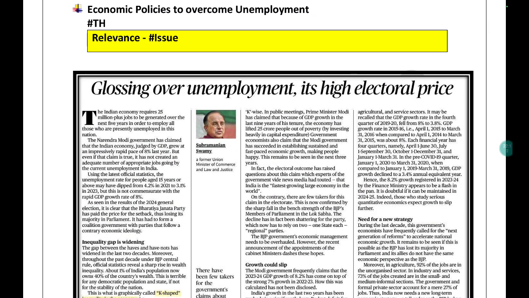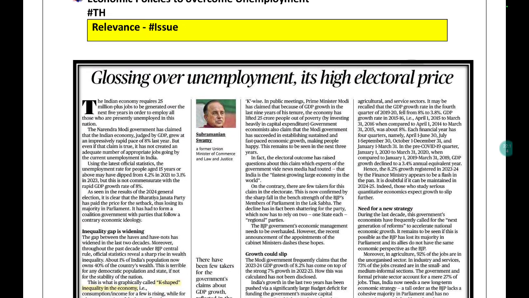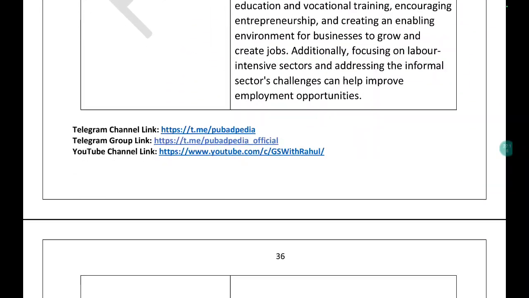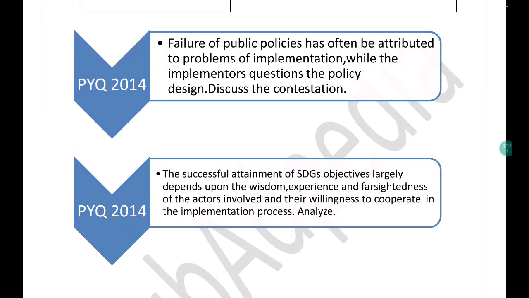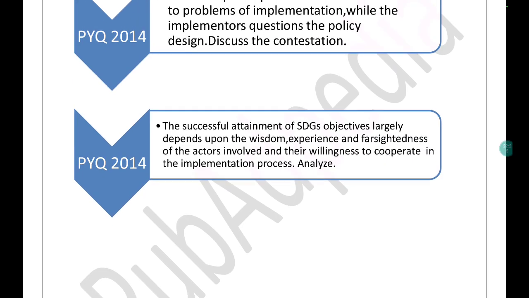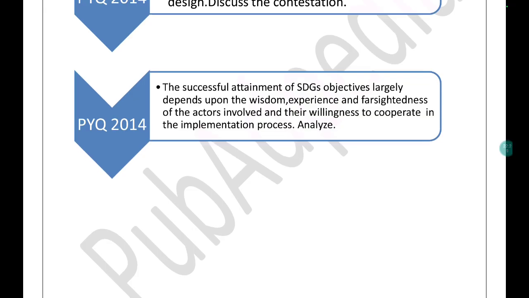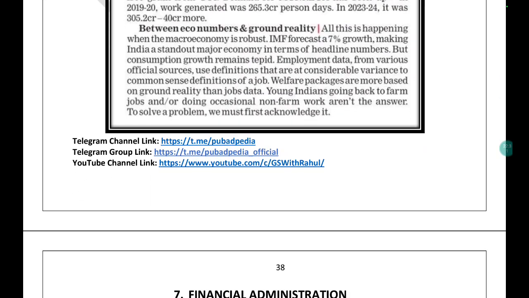Apart from that, economic policies to overcome unemployment. So here, glossing over unemployment, you can just have some idea with respect to what is happening insofar as unemployment is concerned, because in development administration, in public policy also, they might ask you with respect to this thing, because they have linked public administration, SDG, unemployment, etc. in the previous year as well.